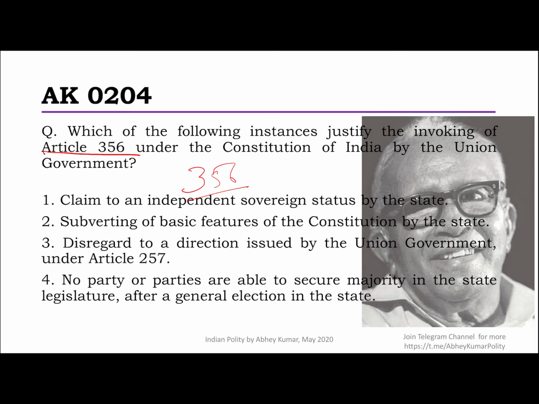We are a federal nation where the states have to be together with the union. So to claim an independent sovereign status itself is a breakdown of the Constitution. So definitely this will be a ground with the union government to impose 356.